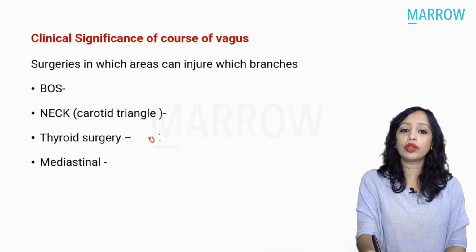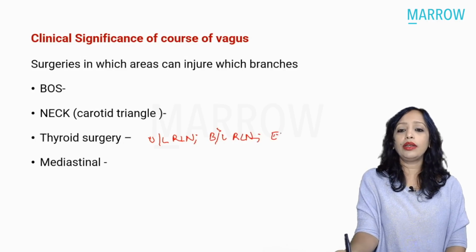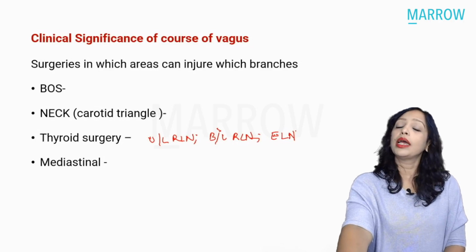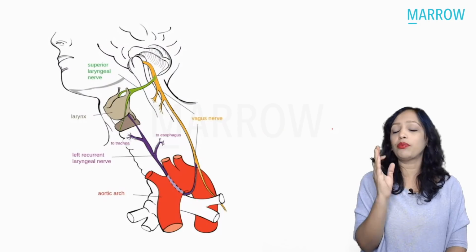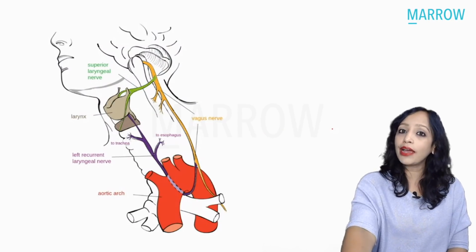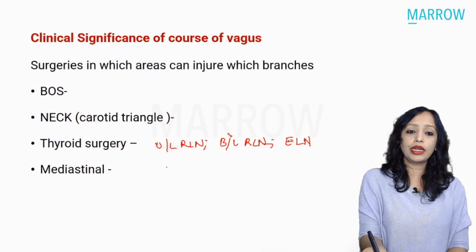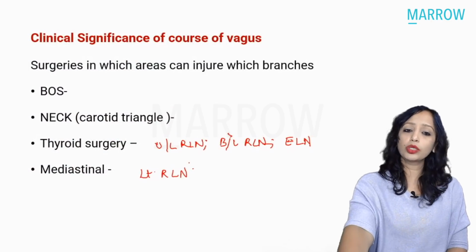We are going to think about unilateral recurrent laryngeal, bilateral recurrent laryngeal, and the external laryngeal nerve. Yes, so these are the nerves that we will think about. And if any mediastinal surgery is mentioned, then we have to think about only one nerve. And what is that nerve? Yes, that is the left recurrent laryngeal nerve. So in mediastinal surgery, only the left recurrent laryngeal nerve is what we are going to think about.